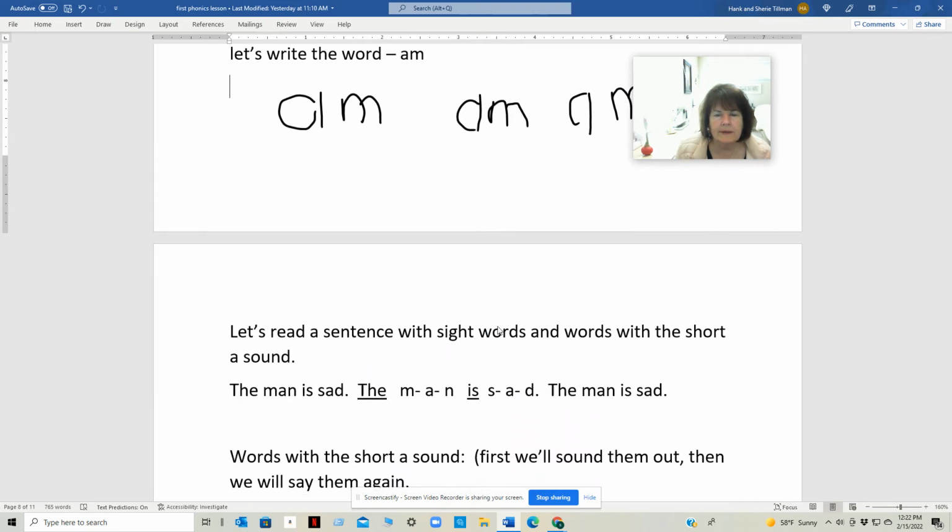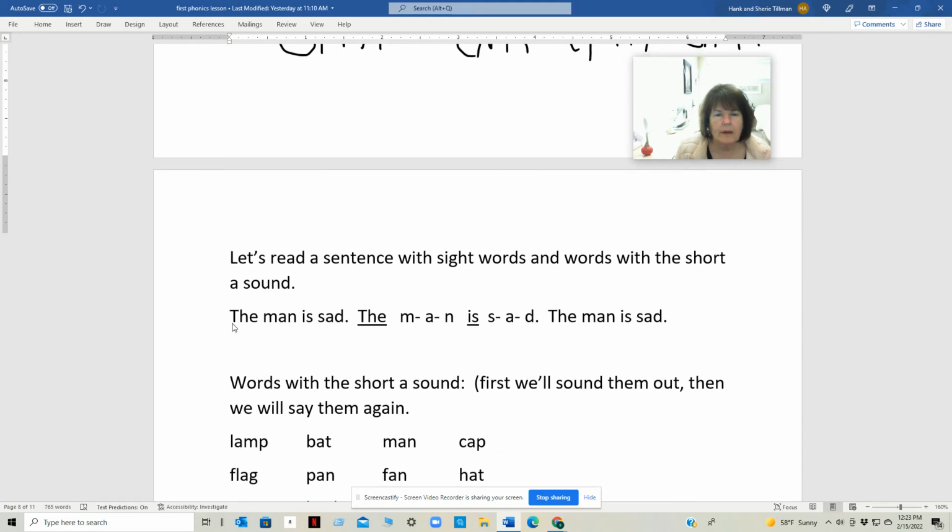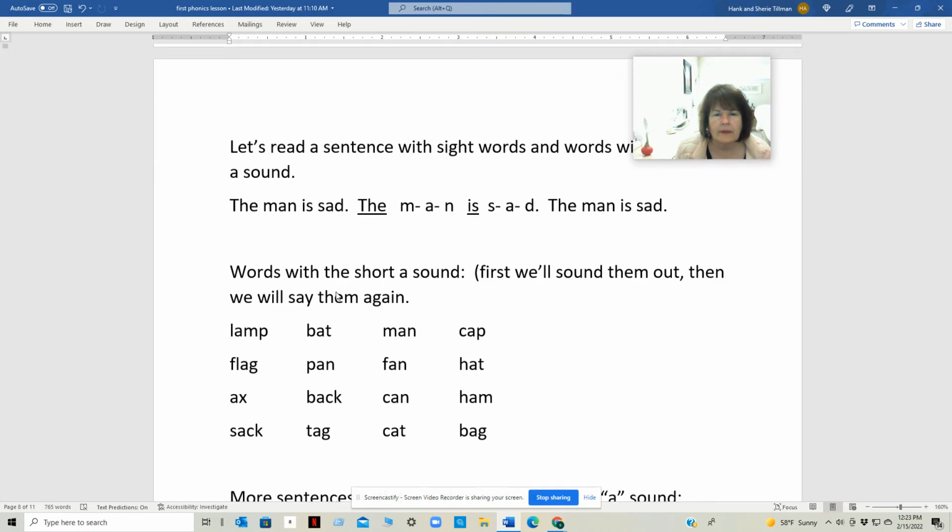Let's read a sentence with sight words and words with the short A sound. The man is sad. We know the word the, so we can just say it, the. Man, we can sound it out. Man. The man, we know is sad. The man is sad. The man is sad.